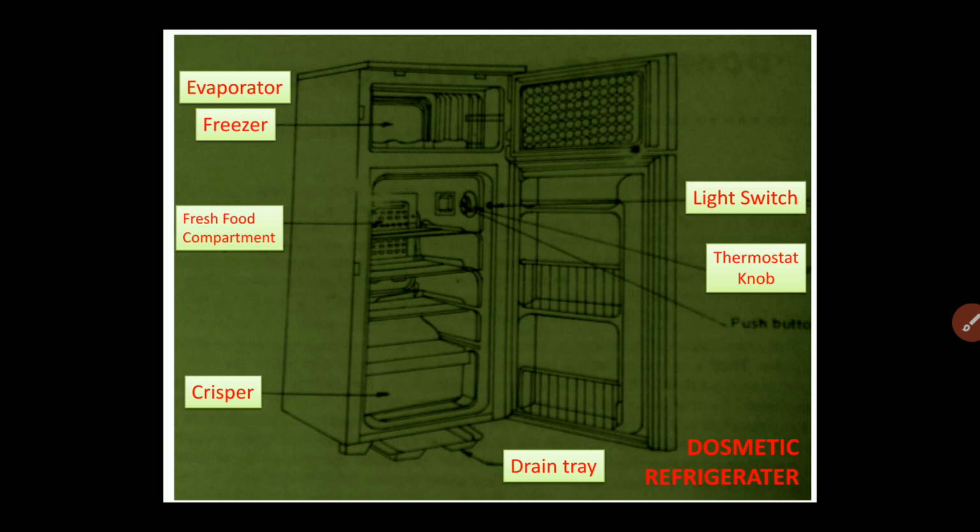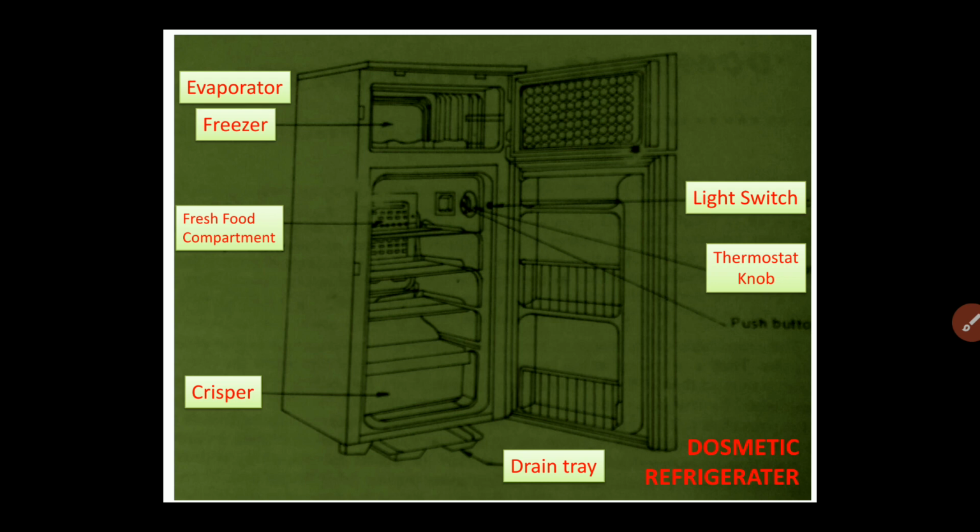So this temperature range will have a lower temperature and a higher temperature. When the higher temperature is reached, the refrigerator will automatically turn on, and when the lower temperature point is reached, the refrigerator will automatically turn off.